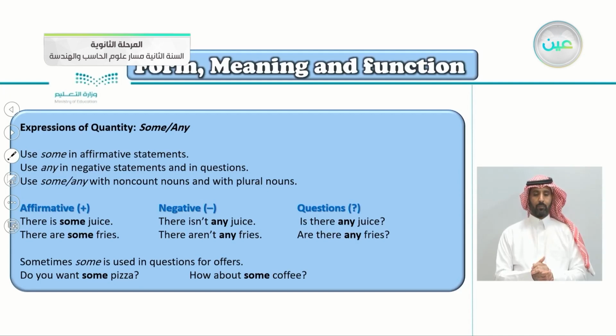Here are some examples. There is some juice. This is affirmative. There are some fries. Because fries is countable here, we use are. Because juice is non-count here, we put is. There is some juice. There are some fries.